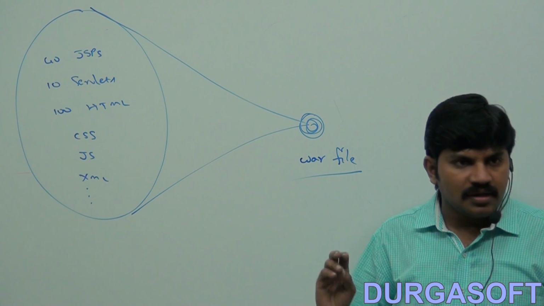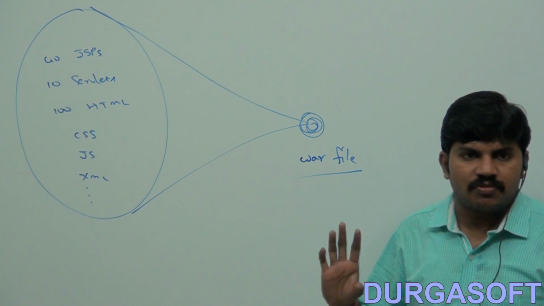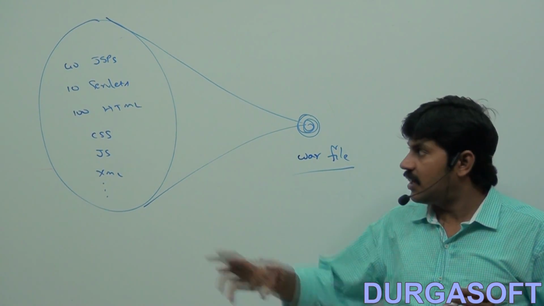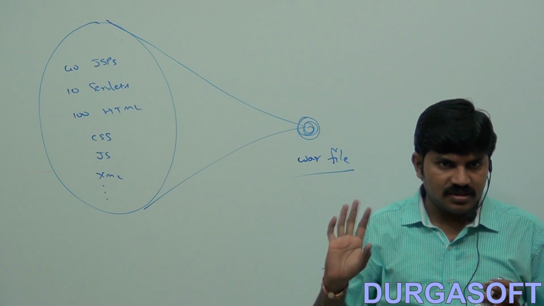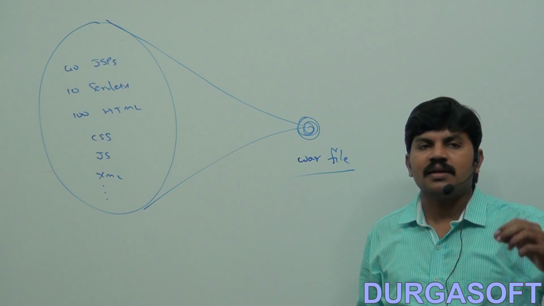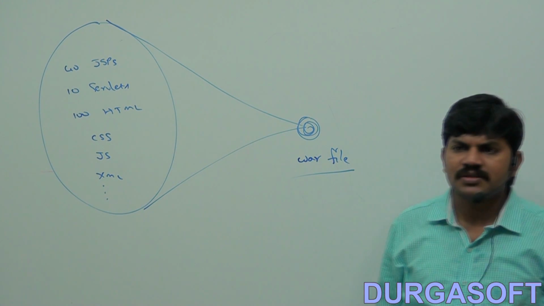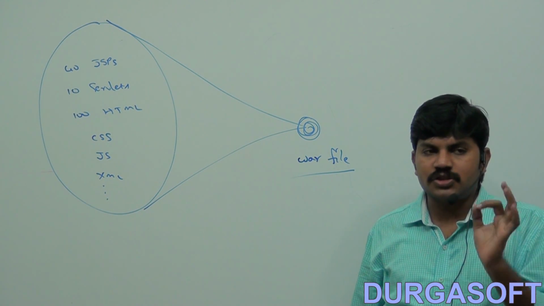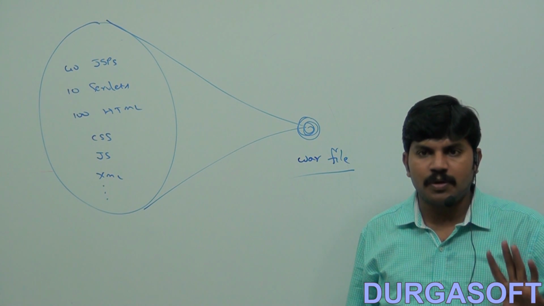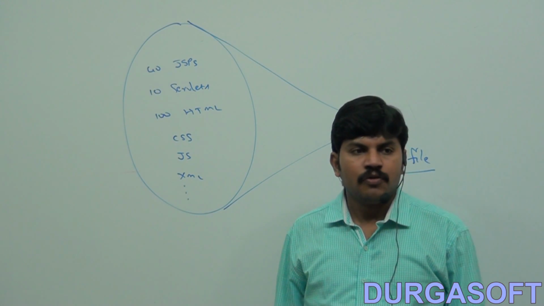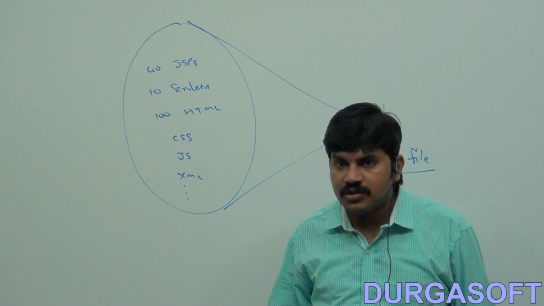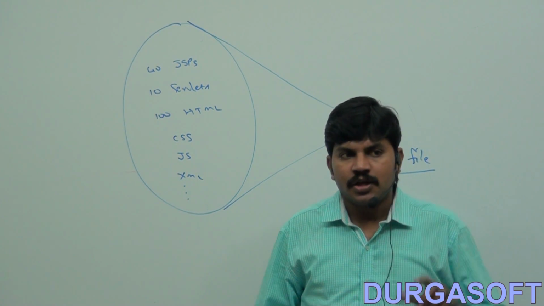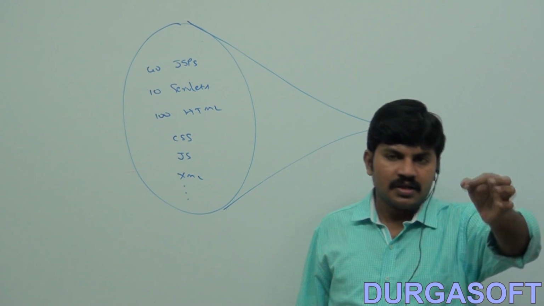In real time, web applications are maintained in the form of war files only. No one maintains them in folder structure as it is. If I have 10 war files, it means 10 web applications. Each war file represents one web application. What does a war file represent? One web application. And a jar file represents a group of dot class files.